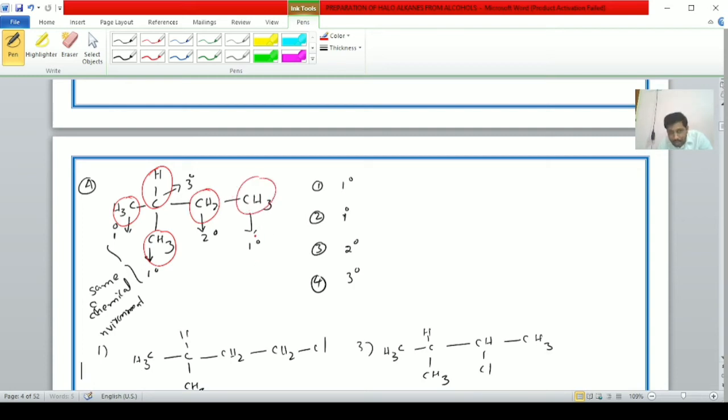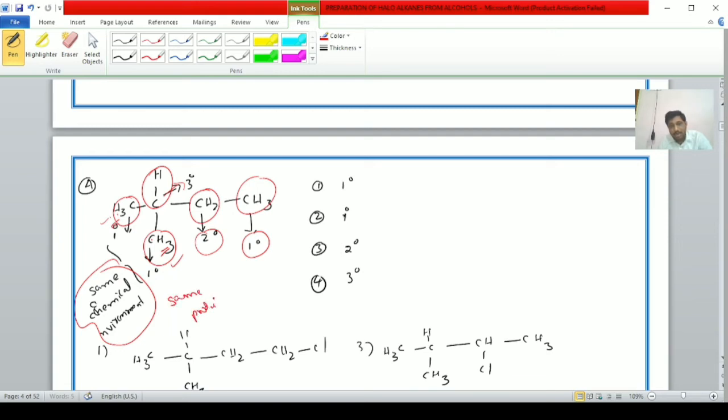Here this carbon atom is a primary carbon atom, this carbon atom is a secondary carbon atom, and these two carbons are primary carbons, and this carbon atom is a tertiary carbon atom. These two carbon atoms have the same chemical environment. Hence, if you replace this hydrogen atom, the same product will be obtained.